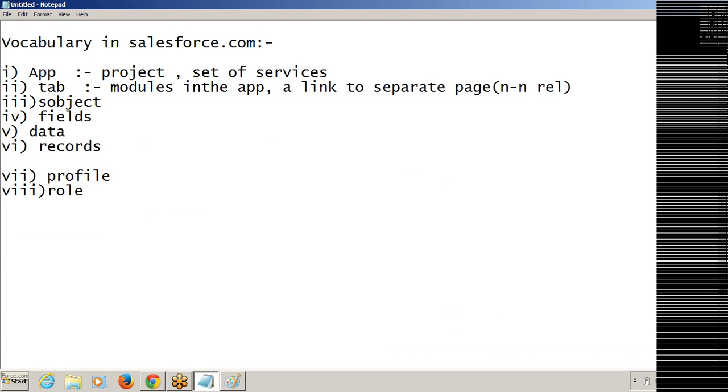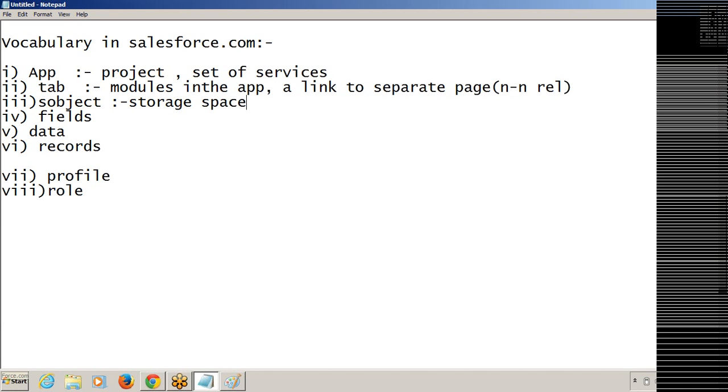And what is an SObject? Whatever data you are storing, the data will be stored in an SObject only. So an SObject is nothing but the storage space.